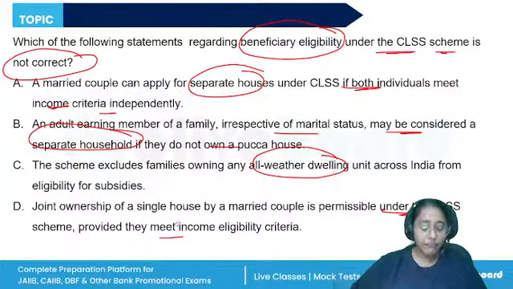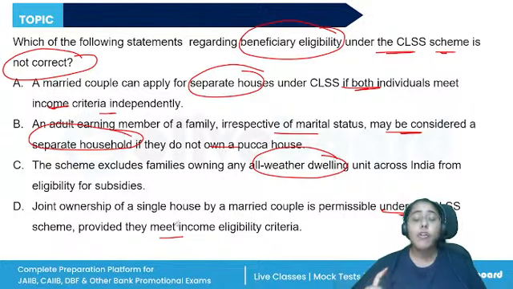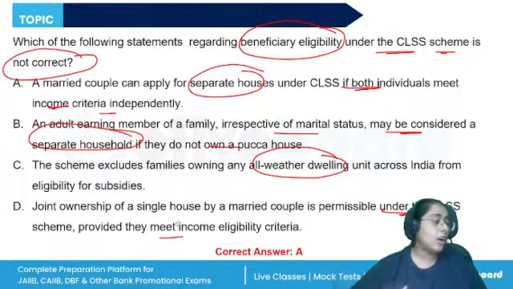Yes. So a beneficiary family will include a couple, husband and wife, unmarried sons and daughters, if they do not own a pakka house in any of their name anywhere in India. If any member becomes an adult earning member, they will be treated as a separate beneficiary. However, when we are talking about the married couple, they are eligible together for a joint house, one house, right?